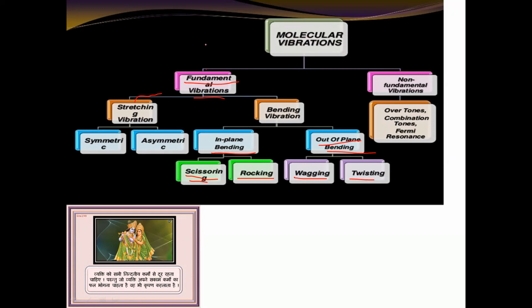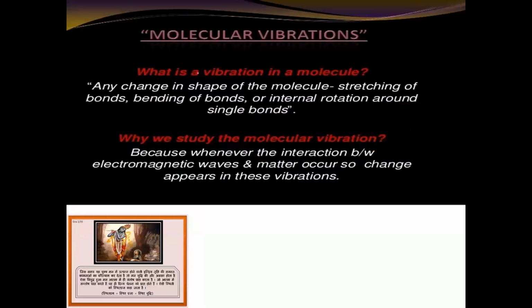So you can see molecular vibration is divided first into fundamental and non-fundamental. Fundamental is divided into stretching and bending. Stretching is further divided into symmetric and asymmetric. Bending is divided into in-plane and out-of-plane. In-plane is divided into scissoring and rocking, and out-of-plane into wagging and twisting. So that is the molecular vibration. The remaining one is non-fundamental vibration, which may be overtones, combination tones, or Fermi resonance type. We will describe molecular vibration step by step.